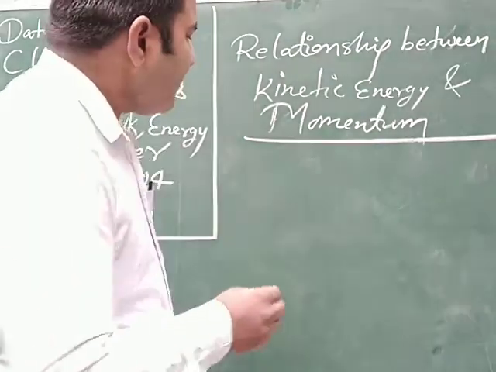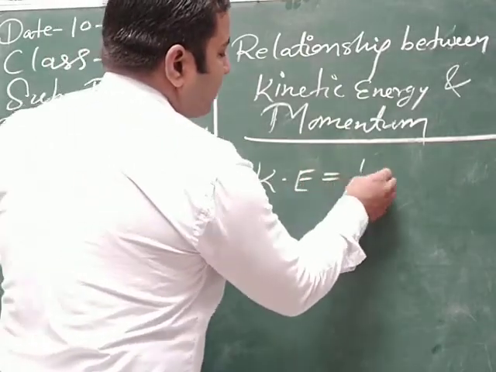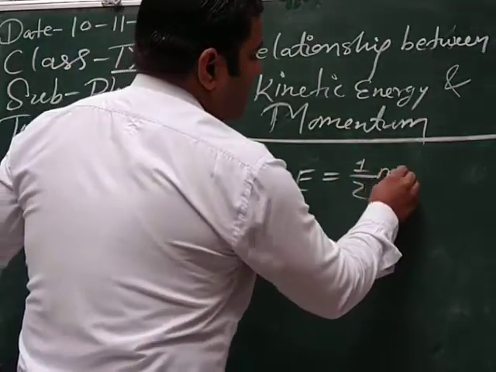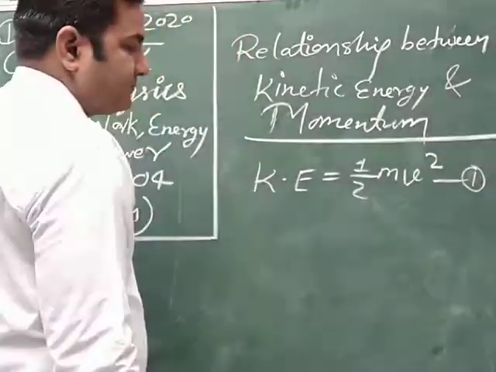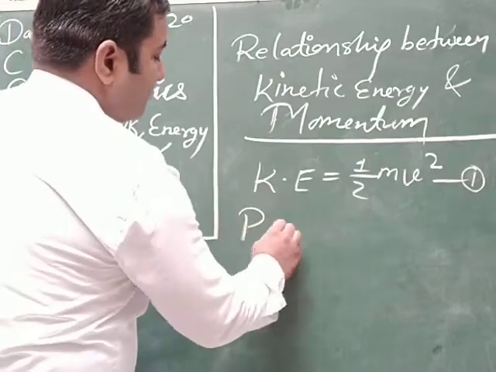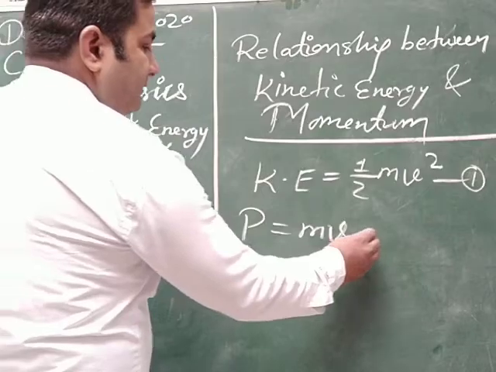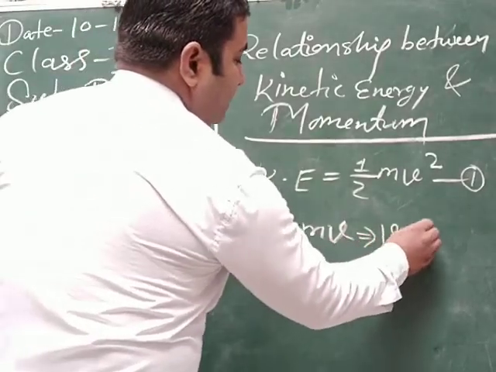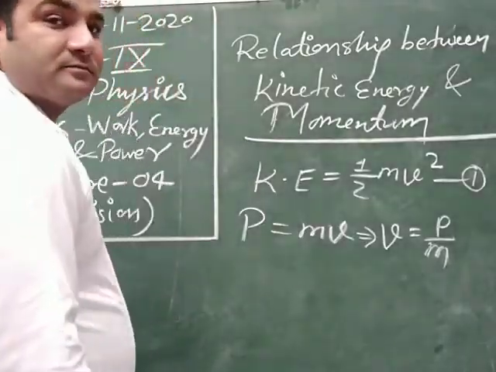So the kinetic energy formula we know, K is equal to half m v square. Take this as equation 1. Then the momentum formula, momentum P is equal to m v, so v is equal to P by m.